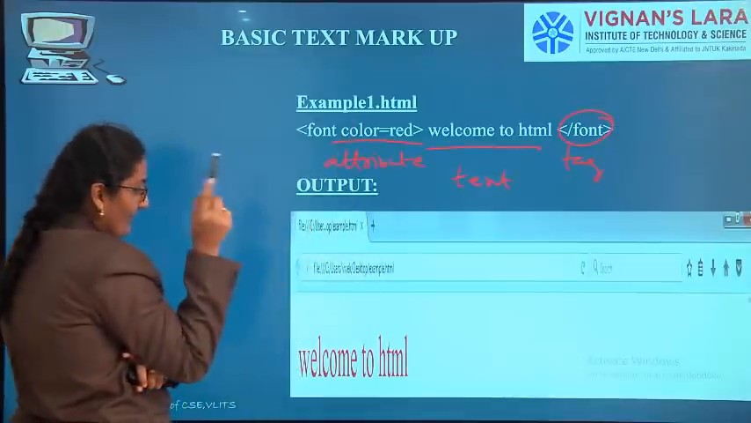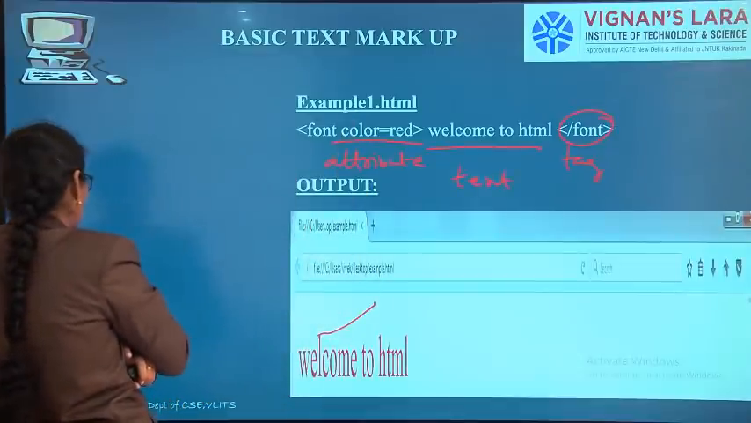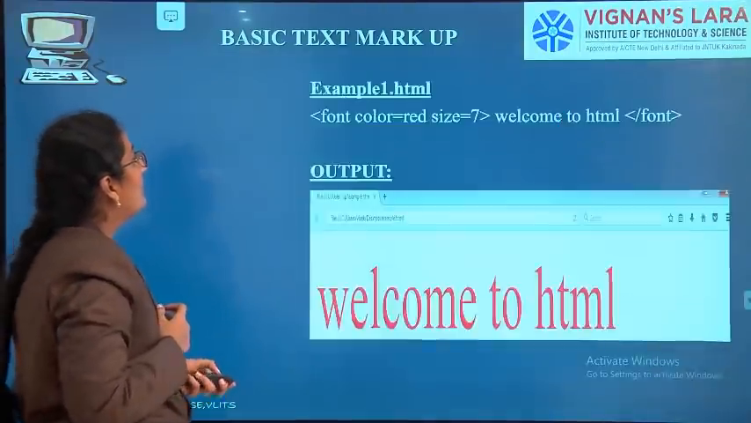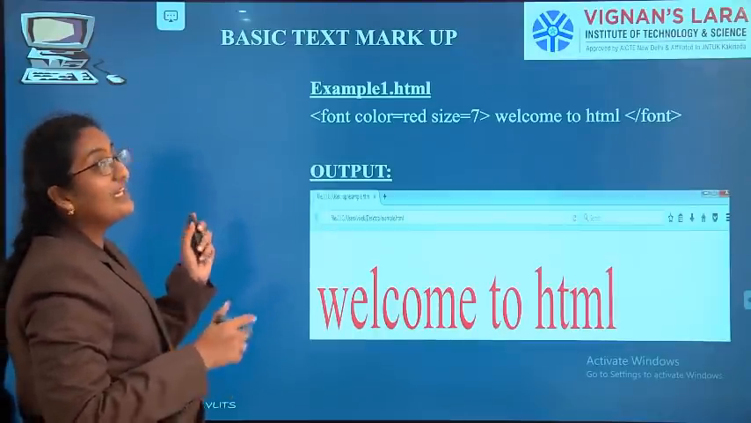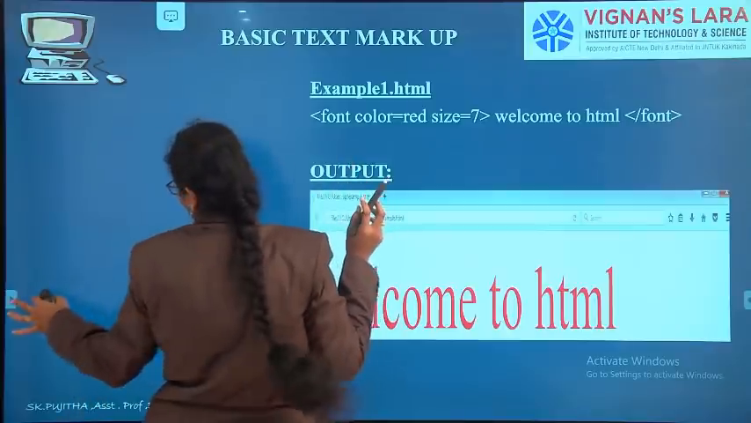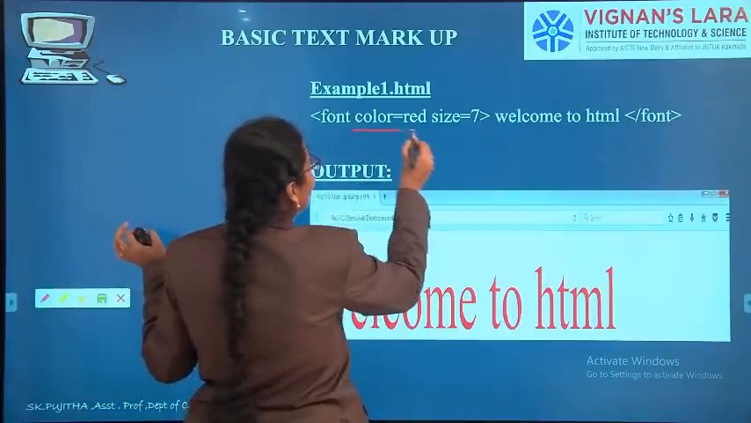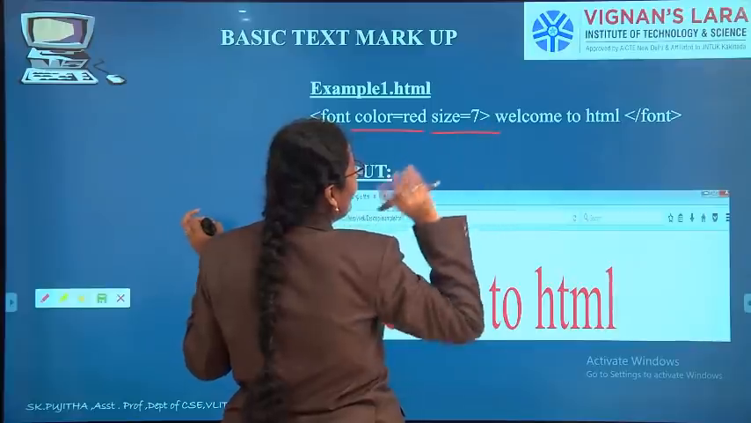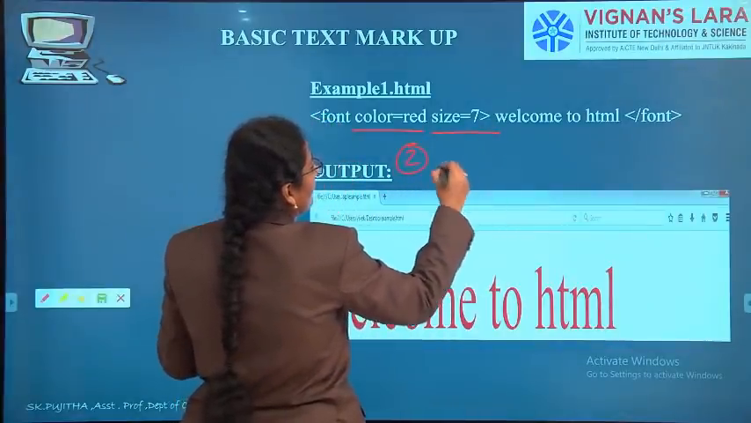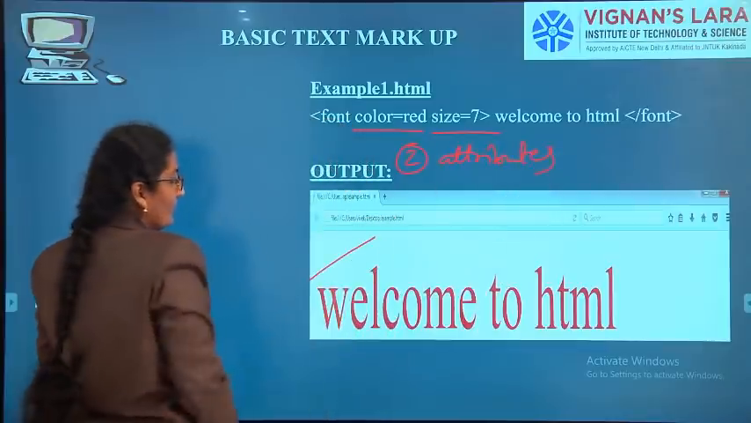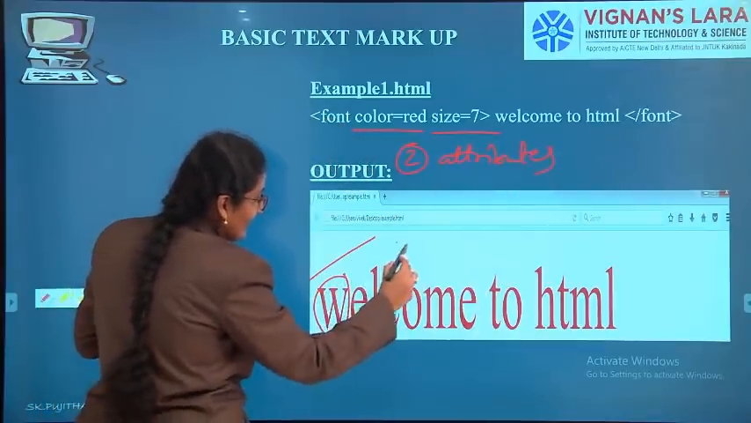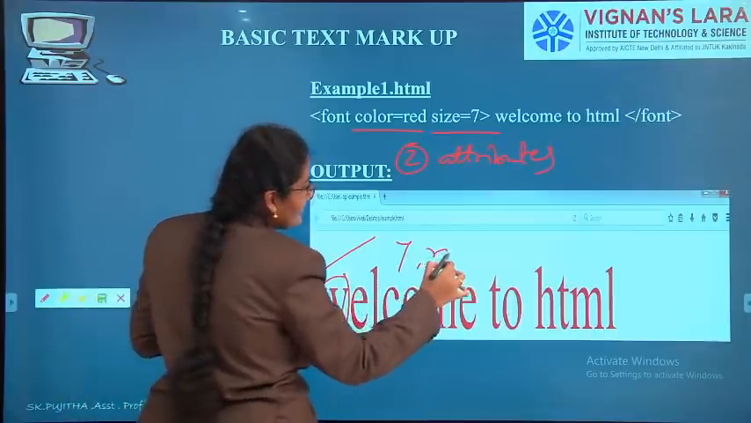So I have given red color, so I got red color. Our next tag is also the same, nothing but font. Here I gave color, and I gave size also. So color is red, size is 7. Two attributes in the same output. So the size of this is 7, the color of this is red.